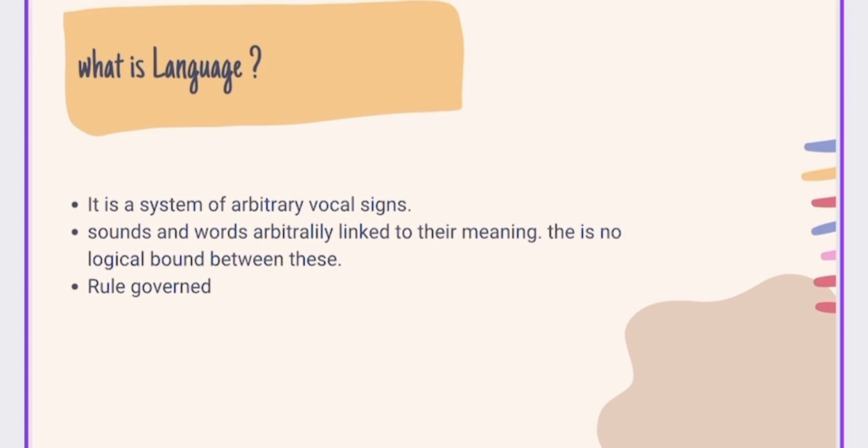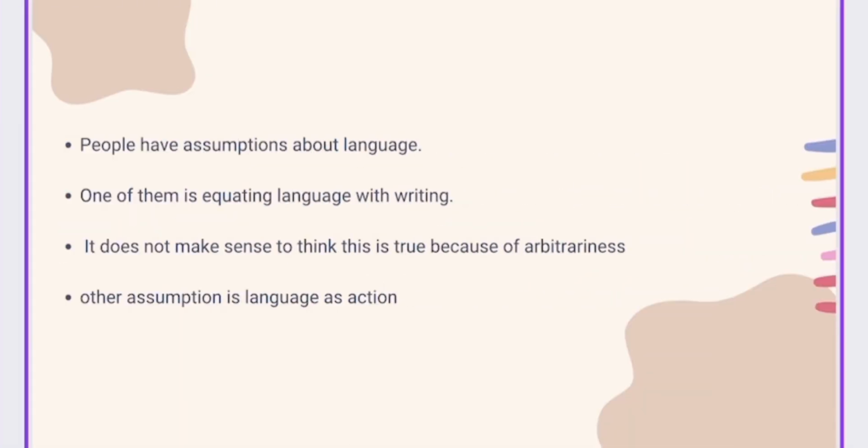Also, language is rule-governed, universal, and creative. Rule-governed language has a lot of rules and structures. These rules enable language to operate well. People have assumptions about language based on their experiences and cultural background, and this can influence their approach to language. Equating language with writing is a common misunderstanding about the nature of language. Language and writing are related, but they are not the same.